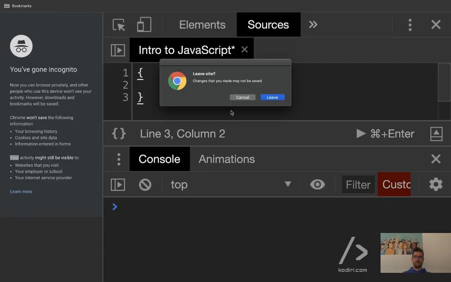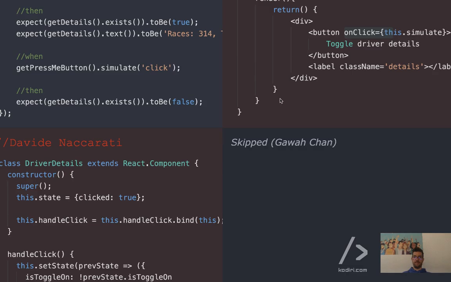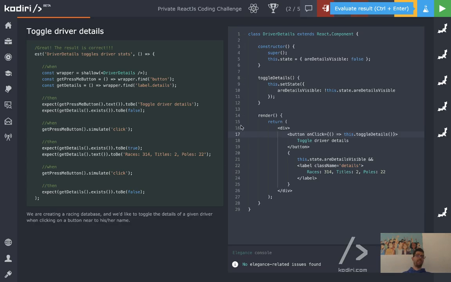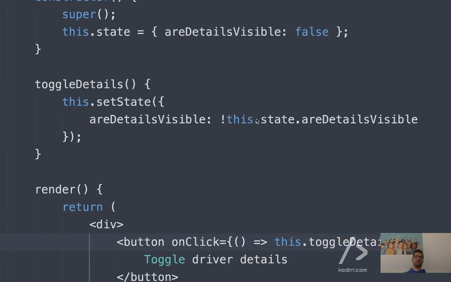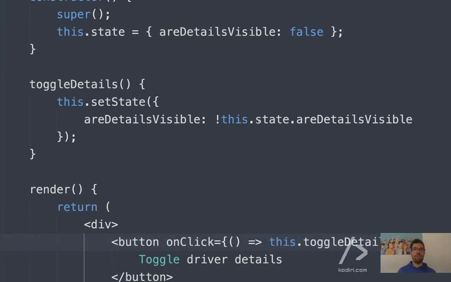Oops, I can close that. So you see it works, right? So that solution is absolutely fine. It's not that complicated, right? However, let me show you a different alternative.